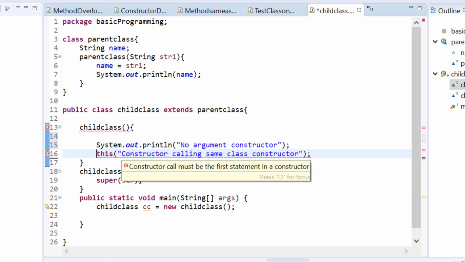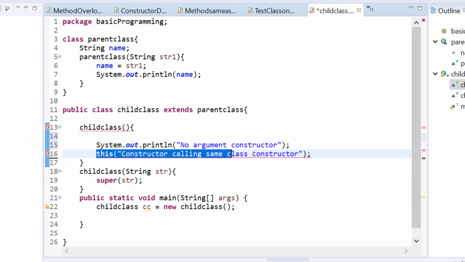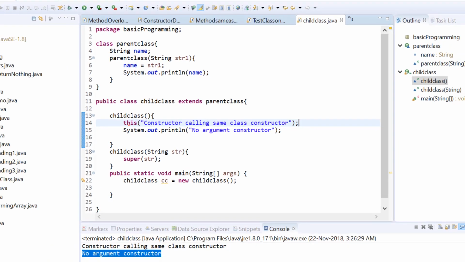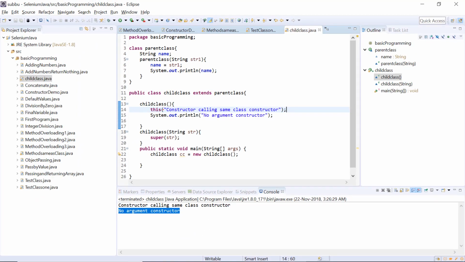That means we have to place this one as the first statement. So remember, whenever we are calling another constructor from a constructor, that statement should be the first statement in that constructor, otherwise it throws an error.